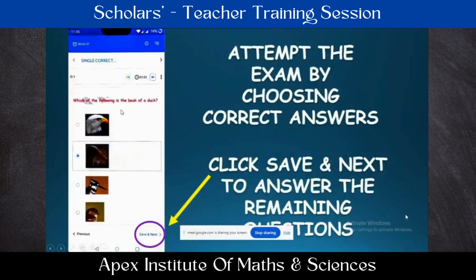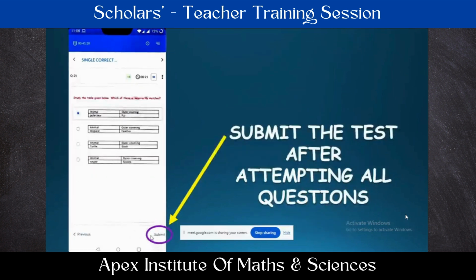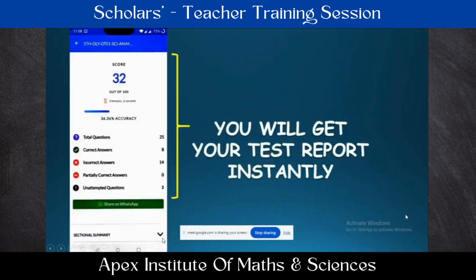Then questions will be displayed here one by one. They can read the question and select the correct option. Then they go for the next question. In this way, they can answer all the questions in the mobile app. After completion of answering all, they can click on submit. Of course, they can go back and forth to check the question options, and after completion of that, they can click on submit. After submitting, within seconds, instantly, they are going to get their results right there itself.